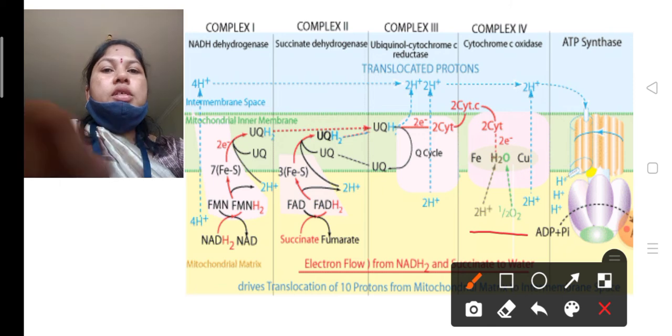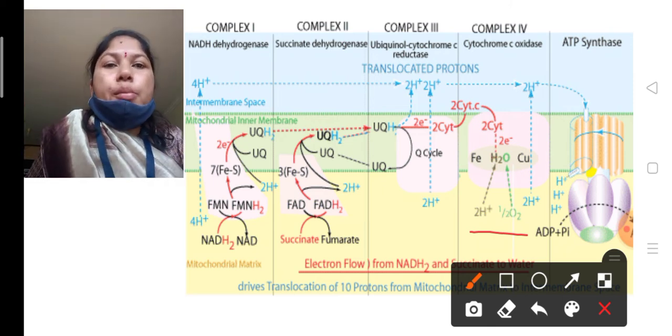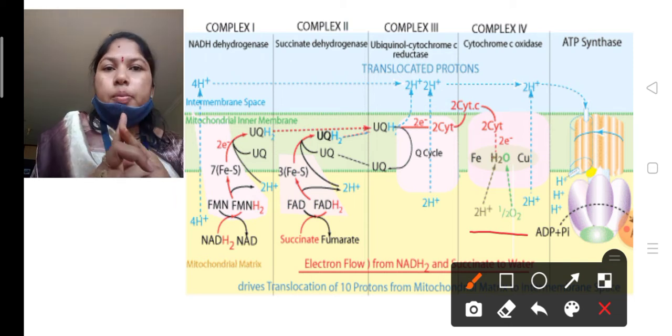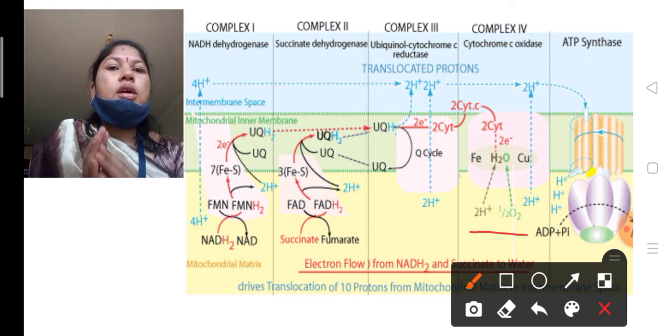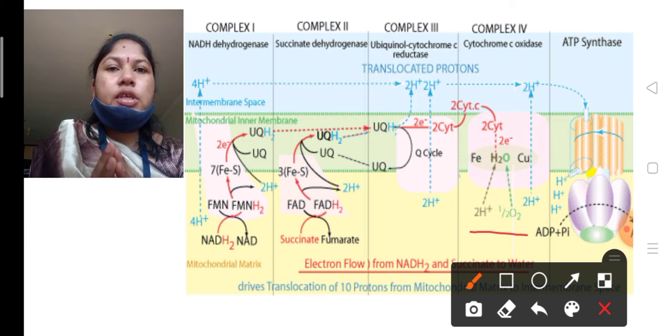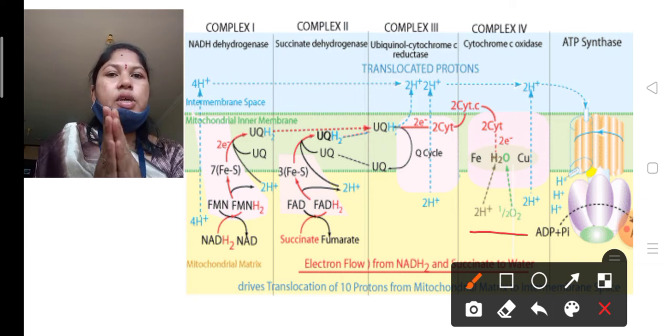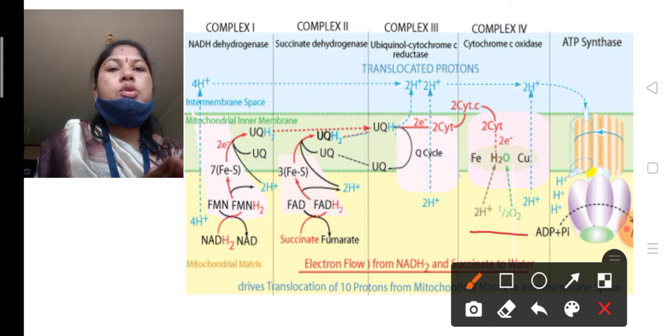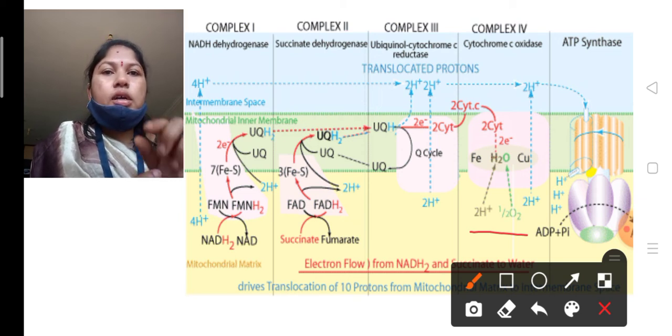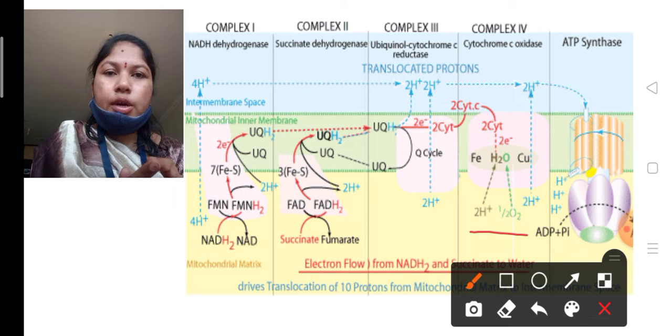In complex 4, the main proteins are 2 copper sites, cytochrome A and cytochrome A3. This is the complex 4 structure. The electron mobile carrier, cytochrome C, accepts the electrons from complex 3 and slowly carries them to complex 4. Through the copper sites and cytochrome A and cytochrome A3, the electrons finally reach the half O2.